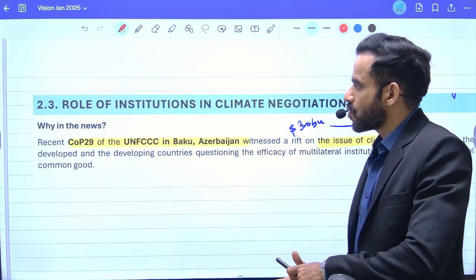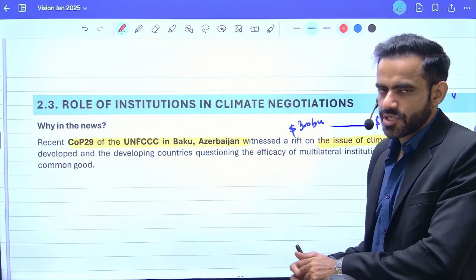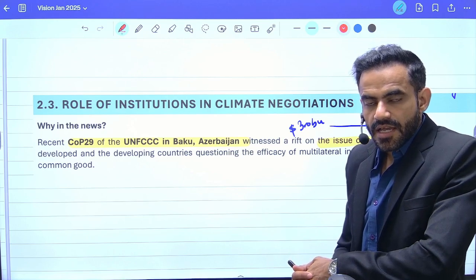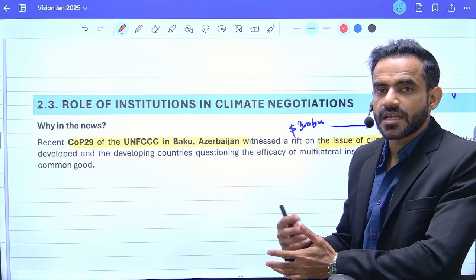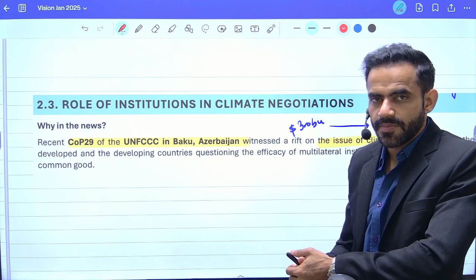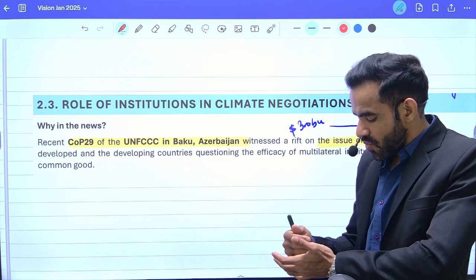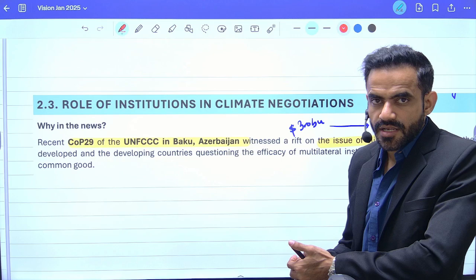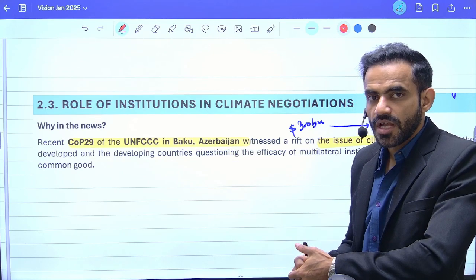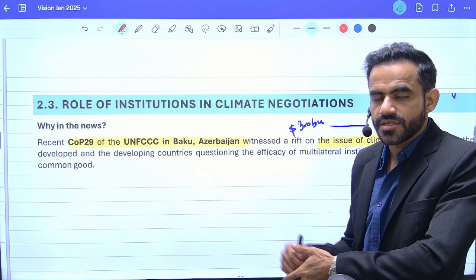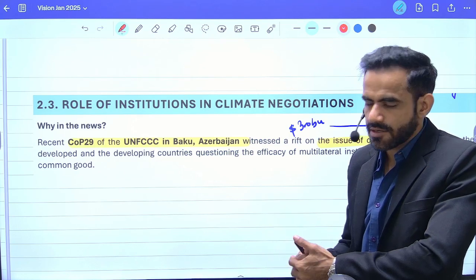Next is related to the role of institutions in climate negotiation. See, understand, climate change is happening. Climate change basically means the weather circumstances are changing, and that's why temperature is rising. To deal with this situation, finance is required, technology is required. So this article basically talks about the role of various institutions in the arrangement of finance and technology.